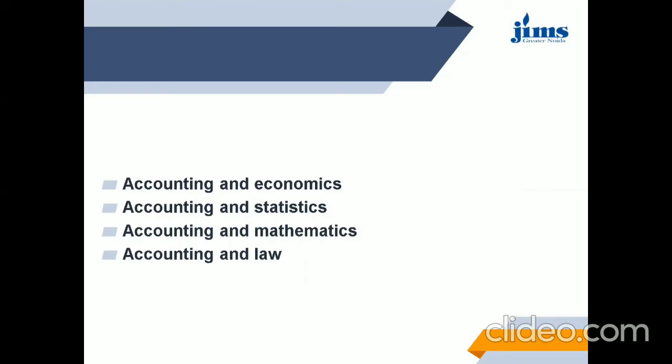Next, interrelationship of accounting with statistics. Statistics is concerned with numerical data, various statistical techniques, which are used for collection, classifying, analysis, or interpretation of the data. Accounting has a close relationship with statistics. Like accounting ratios are based on statistical methods. Regression is used for budgeting. Standard deviation is used for capital budgeting decisions. So various statistical methods and techniques are used by accounting.